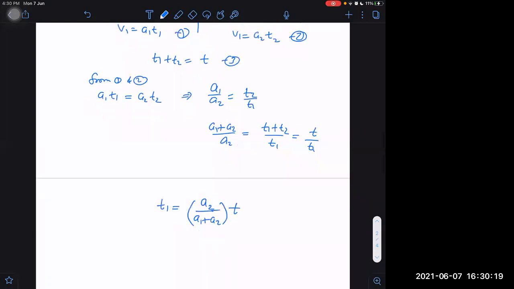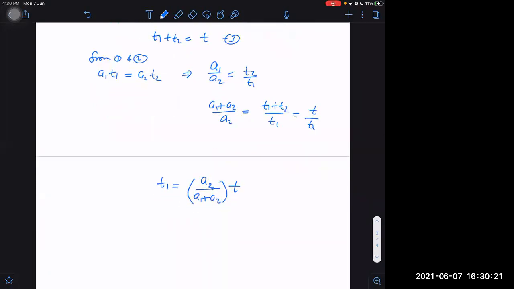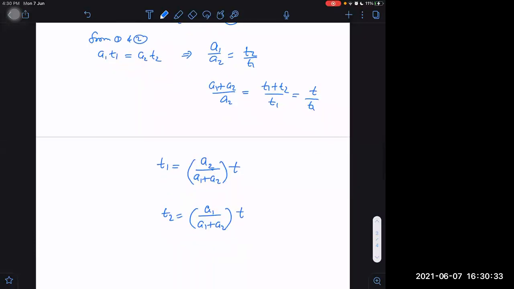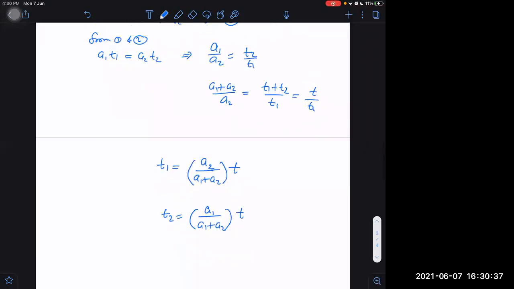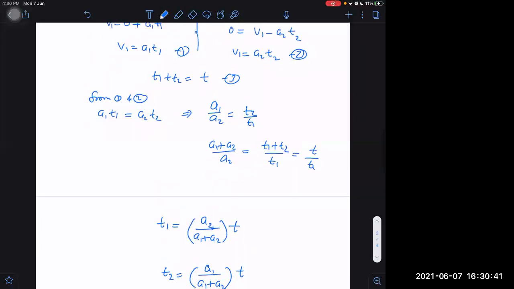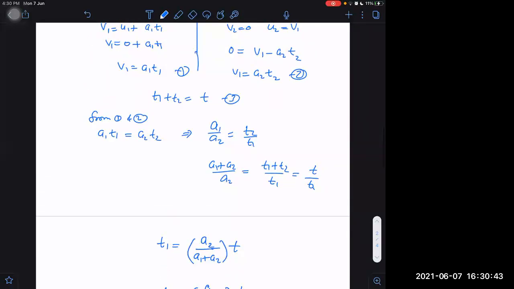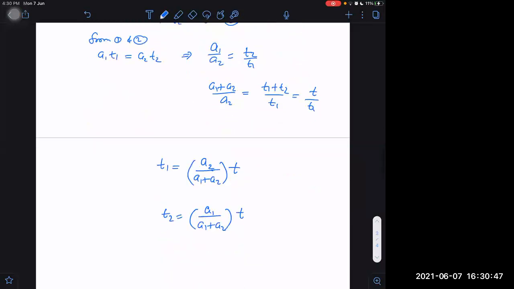Right or not? Similarly, what would be T2? T2 would be A1 by A1 plus A2 whole into T. So we can get velocity V1 from the first equation or from the second equation. What is V1?